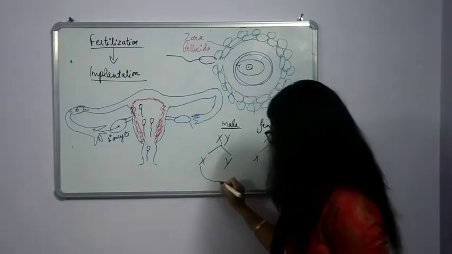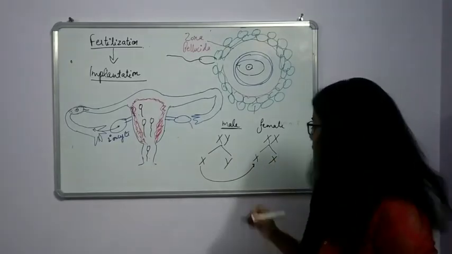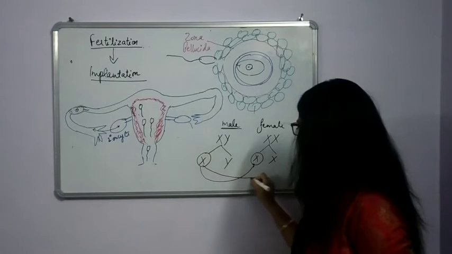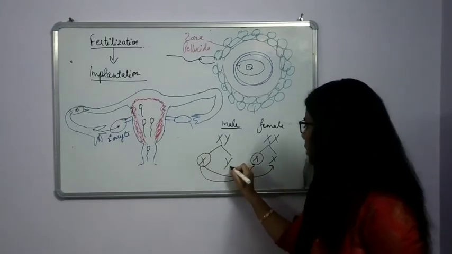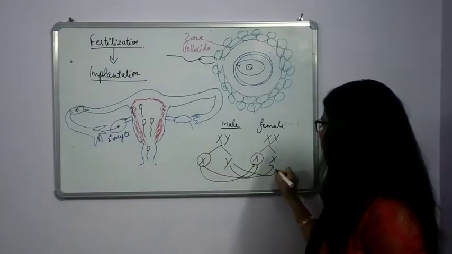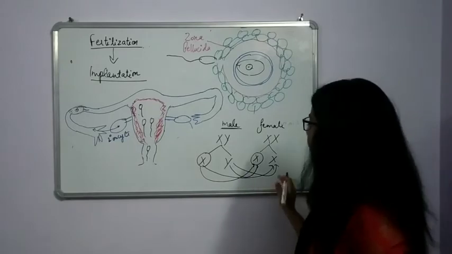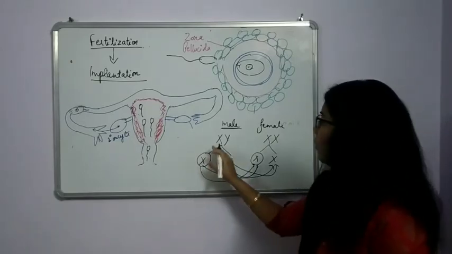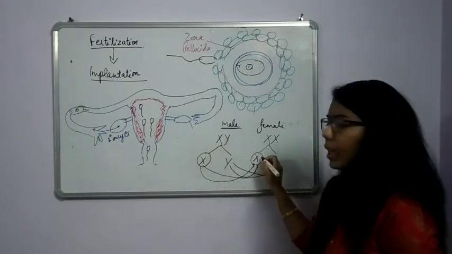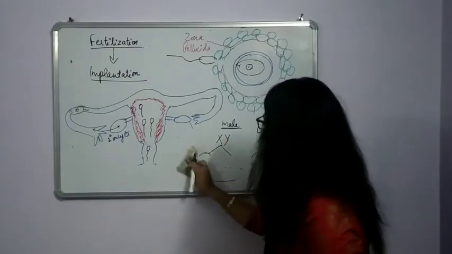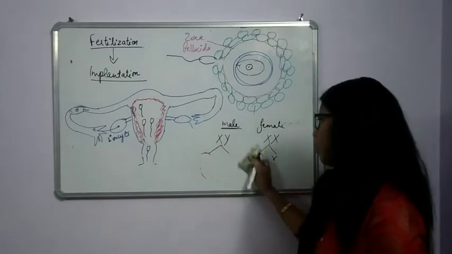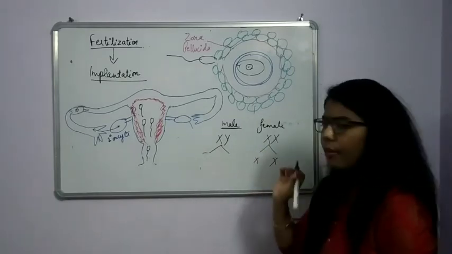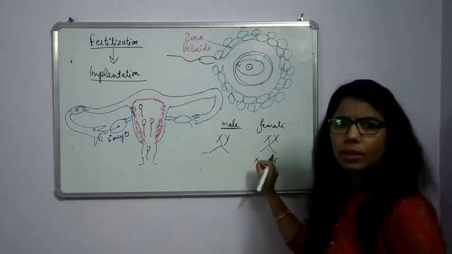This X can fuse with the X part, or this Y can fuse with this part. So there will be a 50-50% chance of X or Y mixing with the X, because the female has only one type of chromosome, the X chromosome, and in every condition gives only X.